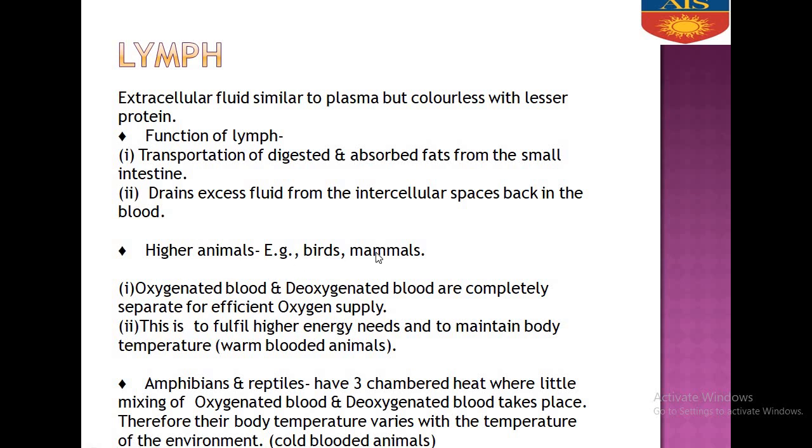Now, in higher animals, for example birds and mammals, oxygenated blood and deoxygenated blood are completely separate for efficient oxygen supply. This is to fulfill higher energy needs and to maintain body temperature. This is why we are called warm-blooded animals. Whereas amphibians and reptiles have three-chambered hearts, where little mixing of oxygenated and deoxygenated blood takes place. Therefore, their body temperature varies with the temperature of the environment. So, they are called cold-blooded animals.